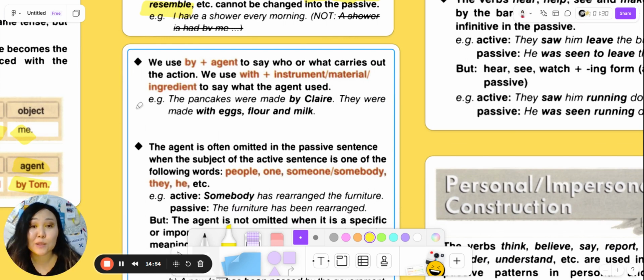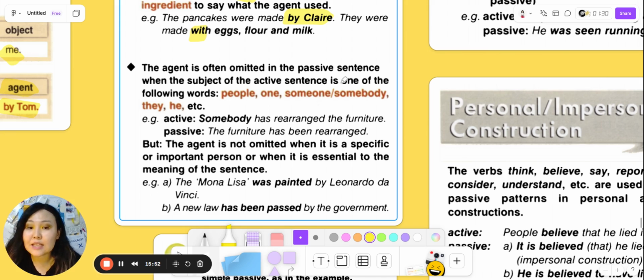Next one, let's talk about the agent. So we use by plus agent to say who or what carries out the action. Also, we use with plus instrument, material, or ingredient to say what the agent used. As an example, there is a sentence: the pancakes were made by Claire. We're using by to show the agent Claire performed this action. Claire is an agent. They were made with eggs, flour, and milk. And here we can see that these pancakes were made with something, these ingredients.